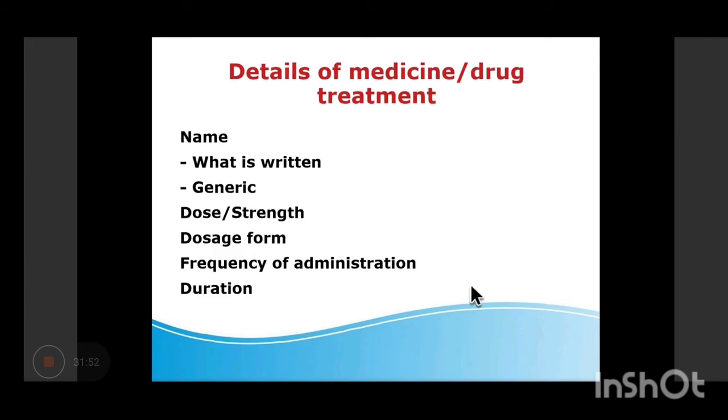Okay. So after this, you are supposed to write down the details of the various medicines which are being given in the hospital. So you will write the name of the drug, whether any generic or branded, what is the dose, what is the dosage form, the frequency of administration and duration. You can take a snapshot if required. Dosage form की tablet है, capsule है, injectable है, whatever, at what dose it is being given, and the duration for how long.